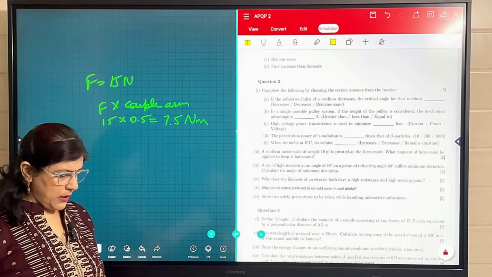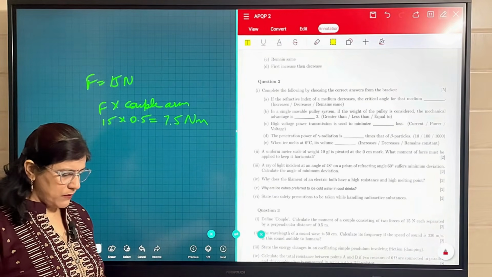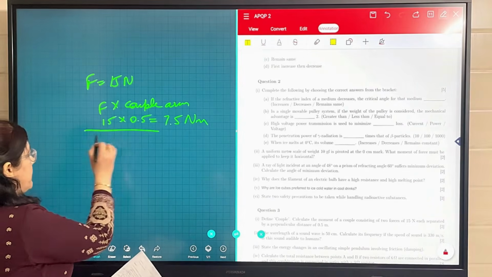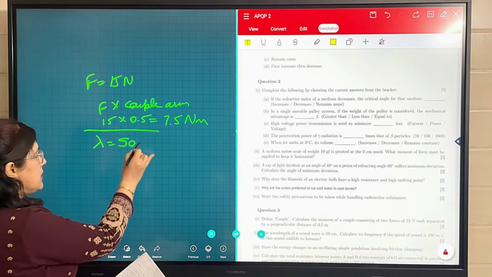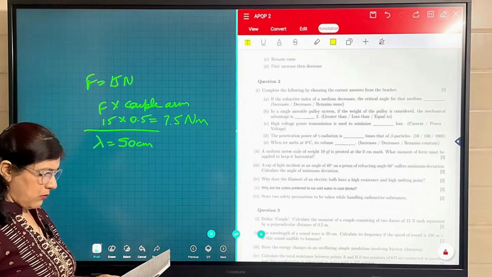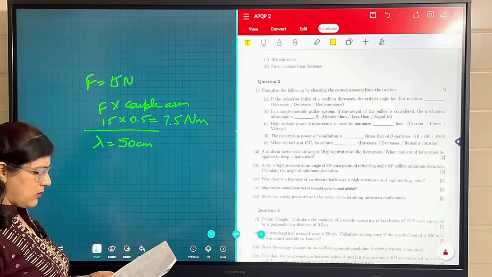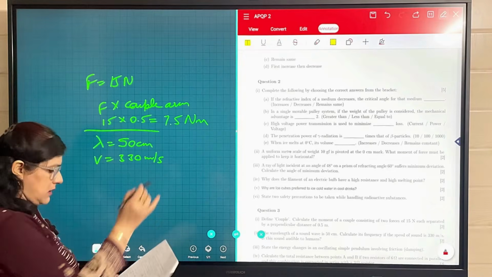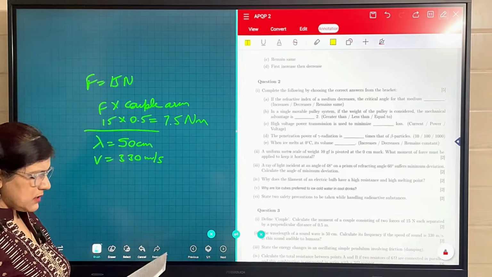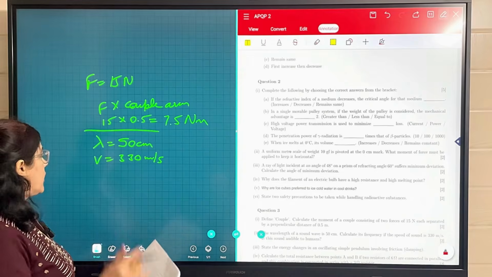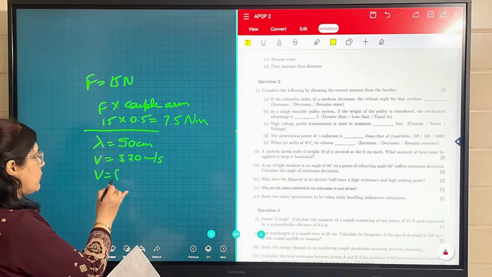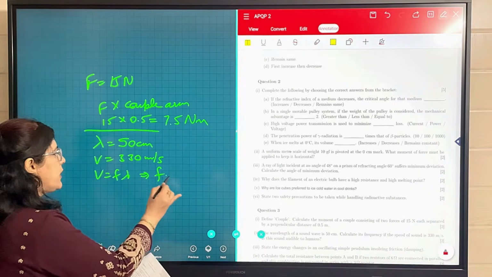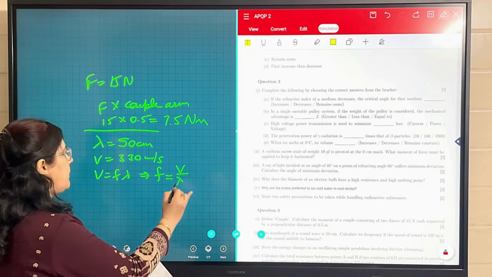Now the second part: the wavelength of a sound wave is 50 centimeter. So lambda is given as 50 centimeter. Calculate its frequency. If the speed of sound is 330 meter per second, is this sound audible to humans? For the audibility, we have to check v is equal to f lambda. So we will check its frequency. Frequency is equal to v upon lambda.